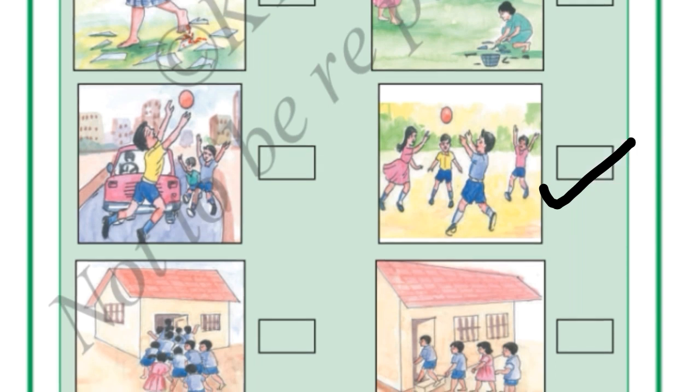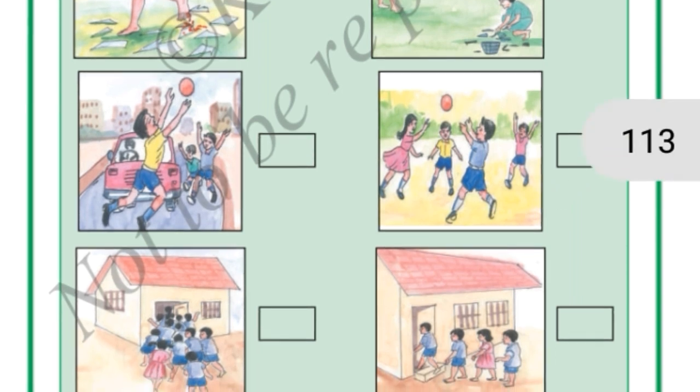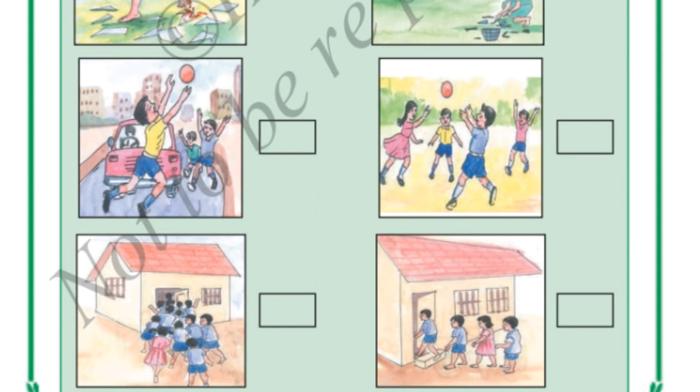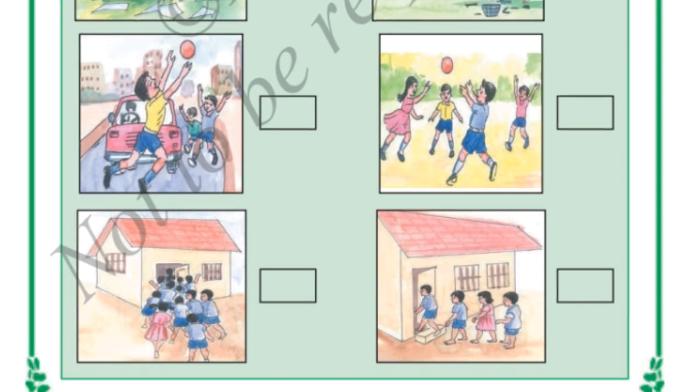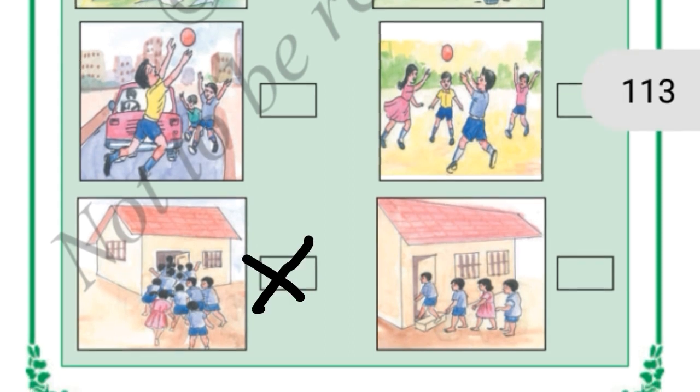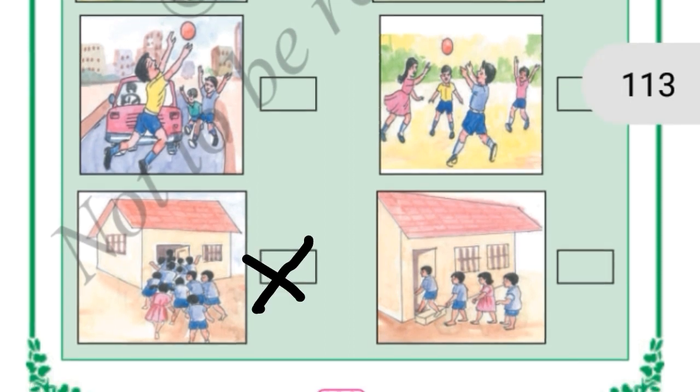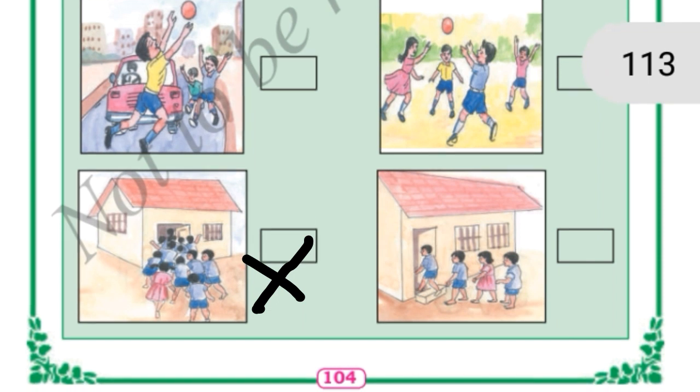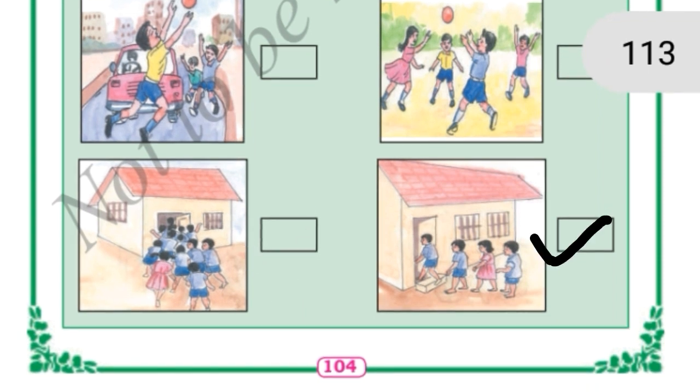See here in the last line, all the children are going to school without making a queue, in a hurry. Is this a right thing? No, it is not a right thing. So we will put a wrong mark. Here all the children are going into the school in a queue. Is this a right thing? Yes, it is a right thing. So here we will put a right mark.